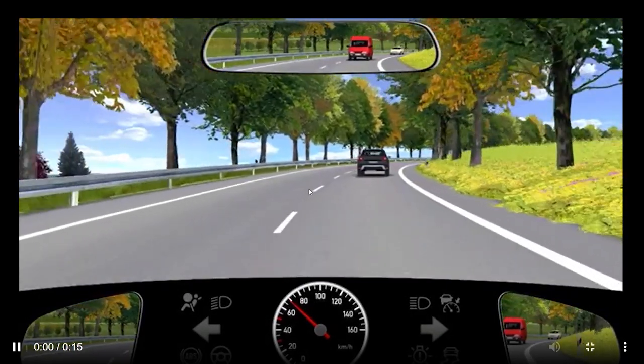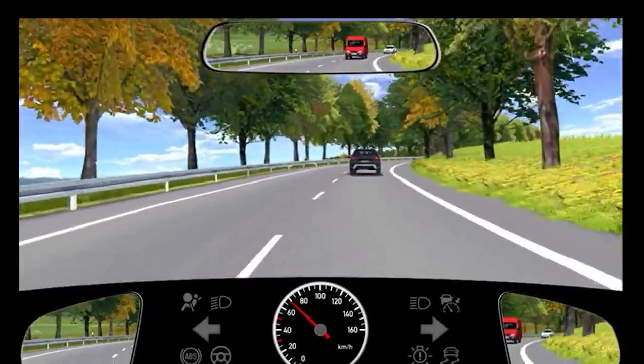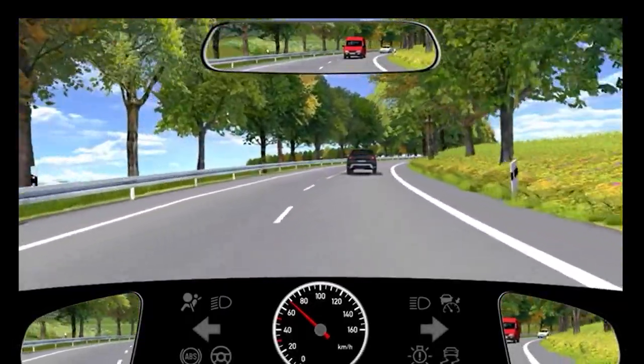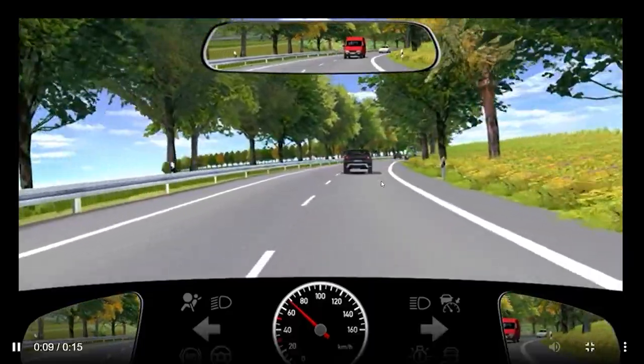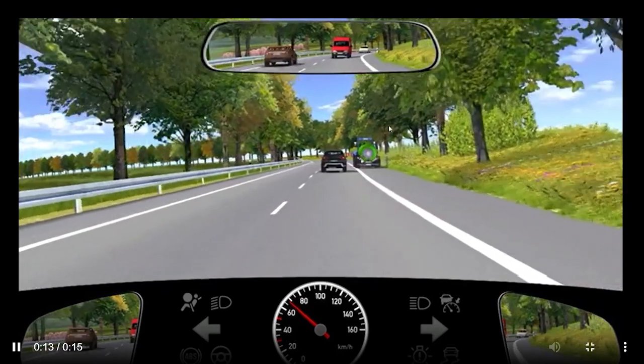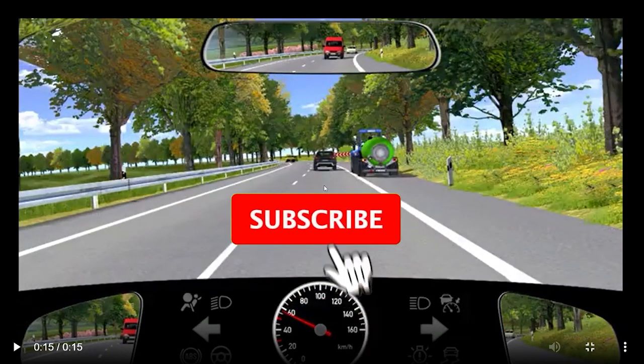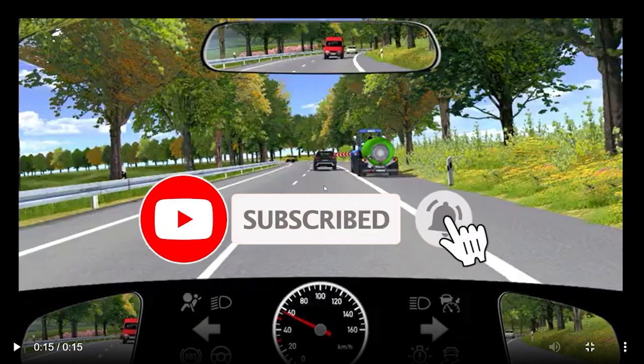Let's move to the next question. So our next question is again a video question. So you are traveling on a roadway at around 70 kilometers per hour. On this Strasse, you have a black car in front of you. Some oncoming vehicle is there. At the same time, you see this green truck indicating to merge onto the roadway. So this could be from the field, the farmer.